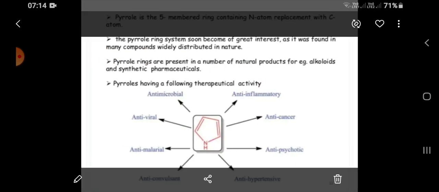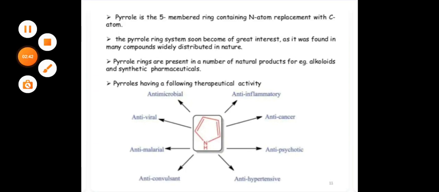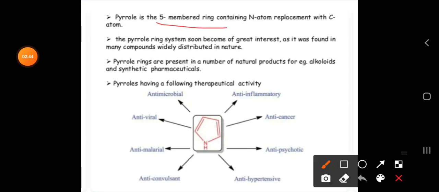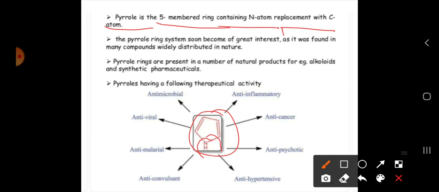And the pyrrole generally consists of a 5-membered ring in which a nitrogen atom replaces a carbon atom. So this is the pyrrole structure, and it is a 5-membered ring. If you observe, one carbon is replaced with NH, meaning a nitrogen atom replaces it. Generally it is mainly observed in nature.